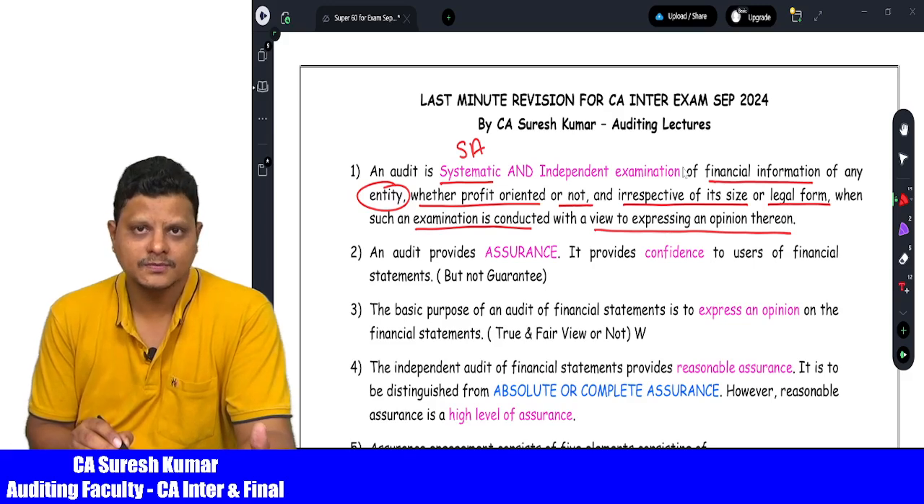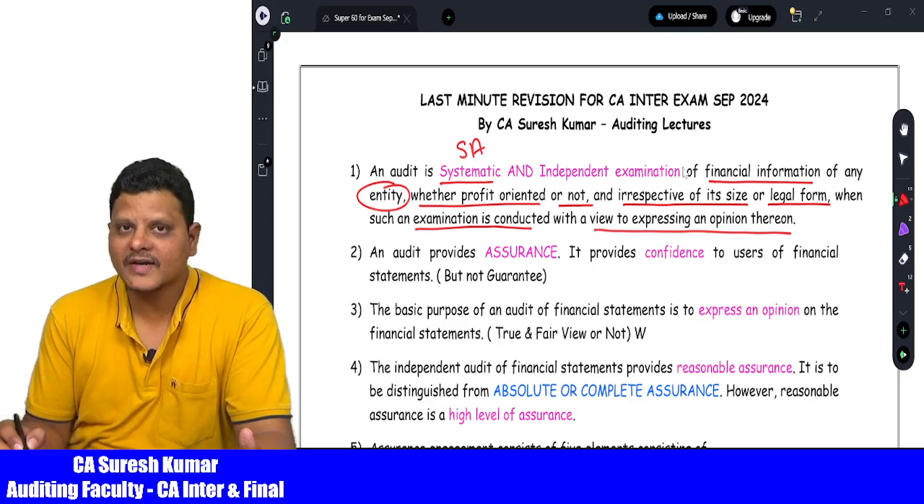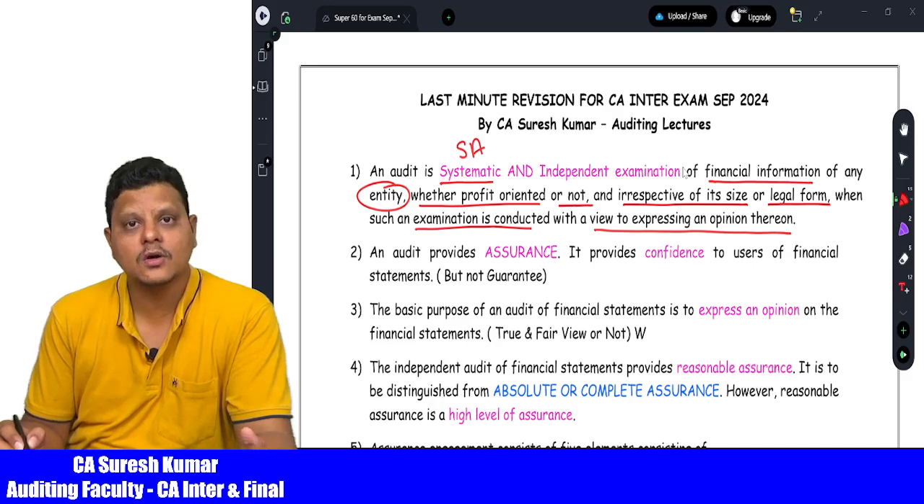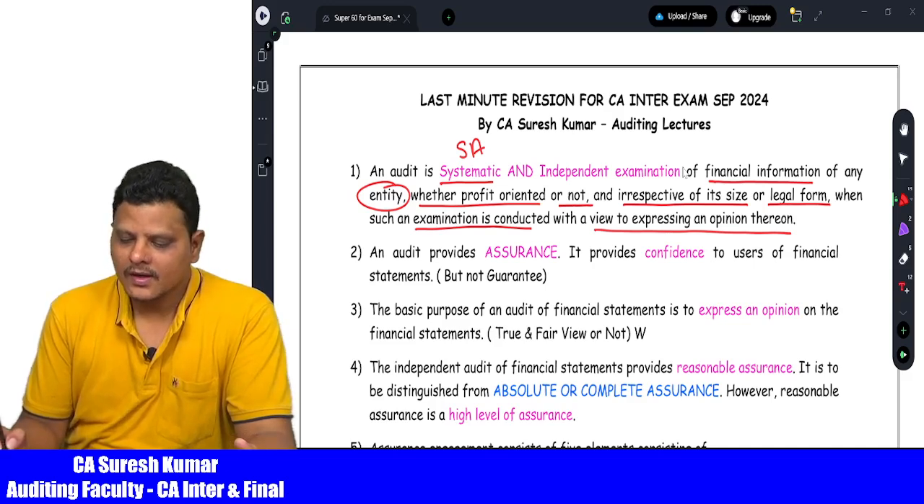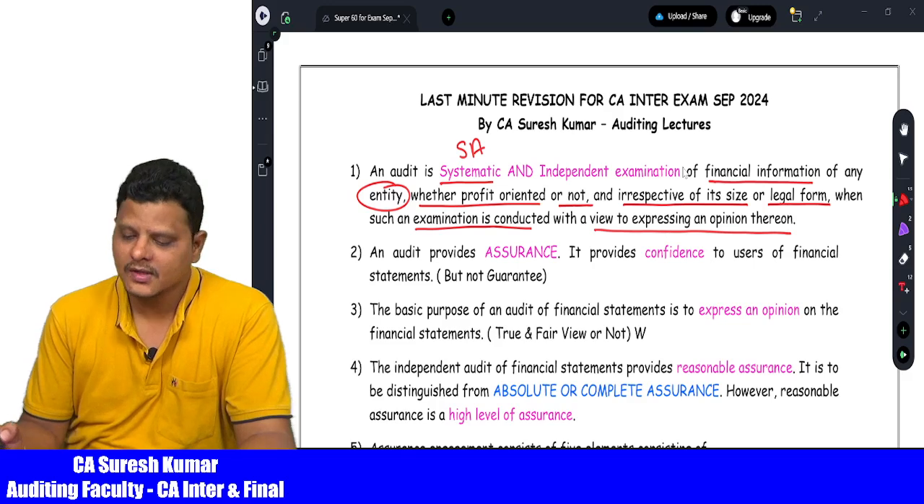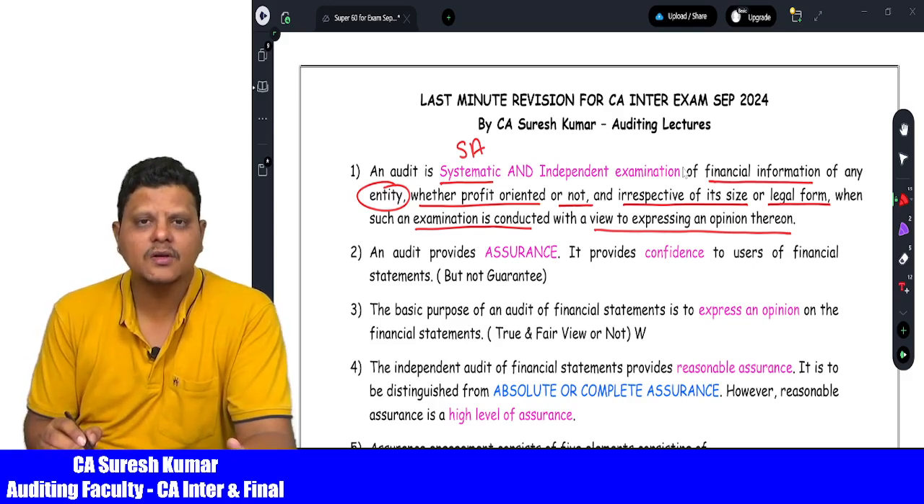entities. Standards on auditing are applicable to all kinds of organizations and all sizes of organization, whether small, medium or large size organizations. Legal form, standards are applicable to all kinds of organizations, whether it is a partnership firm or a proprietorship firm, or whenever you are doing a tax audit, when you are going for the company audit, when you are going for LLP audits. So for every organization, systematic examination is applicable. So an examination question may be tested here.